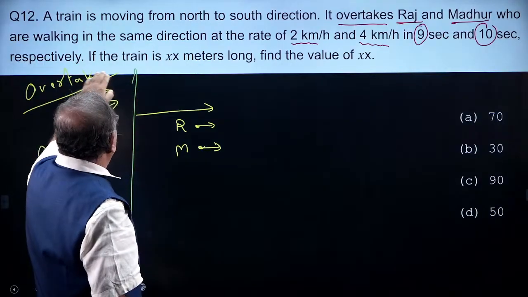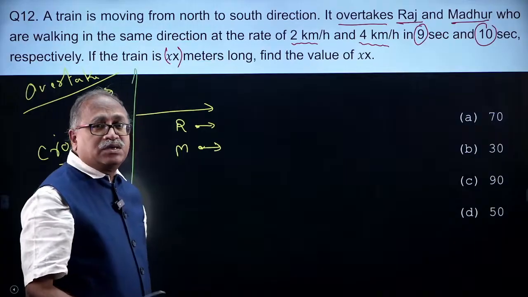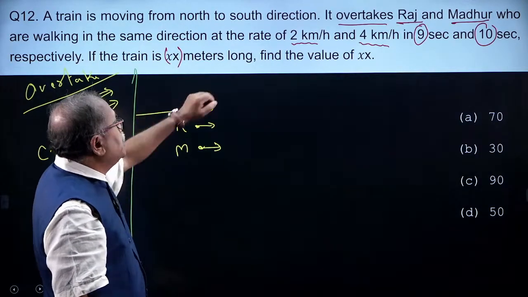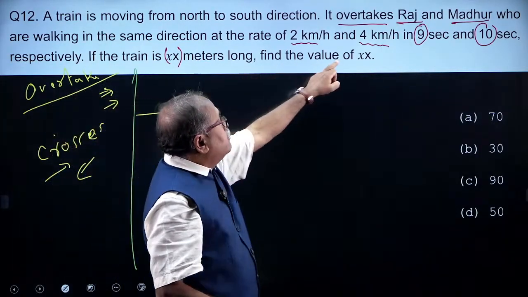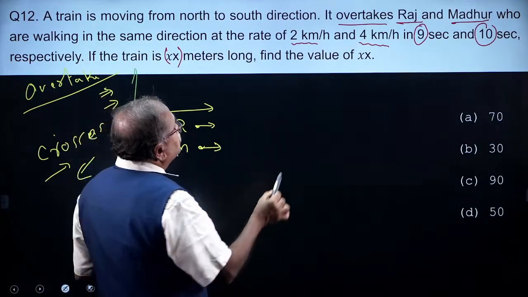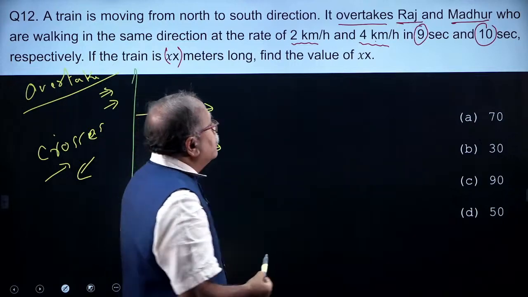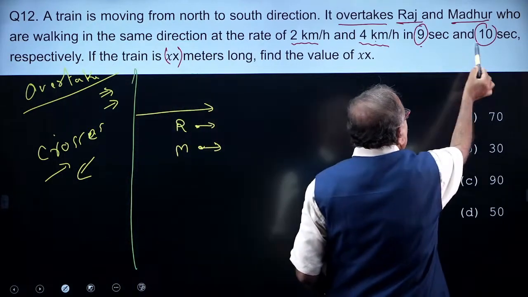Now, if the train is x meter long, find the value of x. Notice that here the speed is given in kilometer per hour, whereas the time is given in seconds.